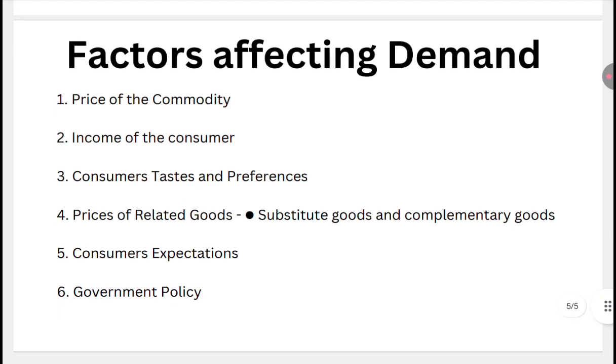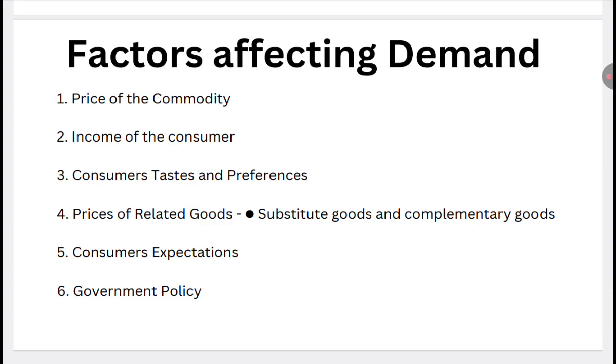and they are both refreshments. So if the price of tea rises, people will generally switch over to coffee, because coffee will be available at a lower price. So people will start drinking coffee. We can take another example, like Coke and Pepsi. They are both soft drinks, both cold drinks. If the price of Coca-Cola rises, people will generally shift their demand to the other cold drink. So these are known as substitute goods, which we can take in place of one another, and which satisfy the same want.